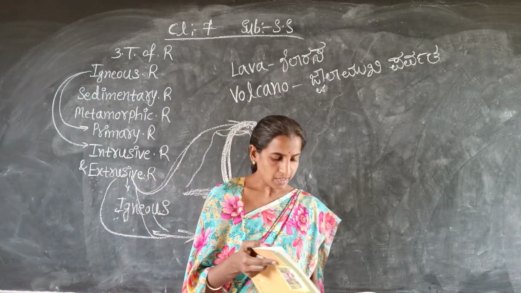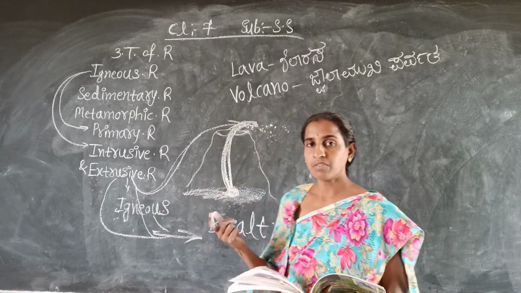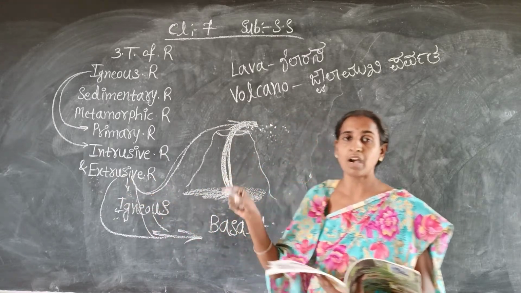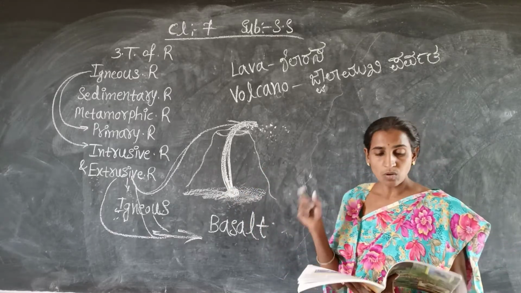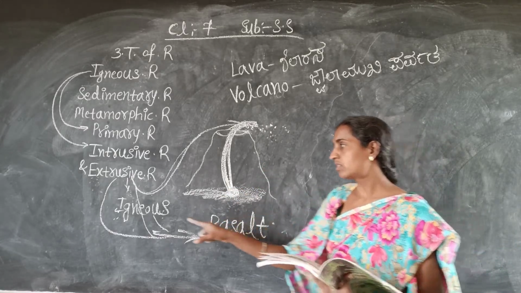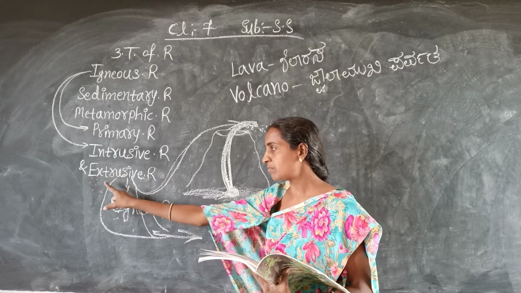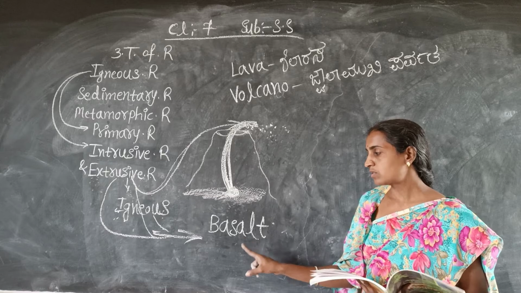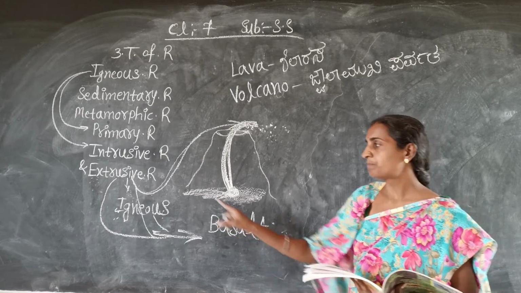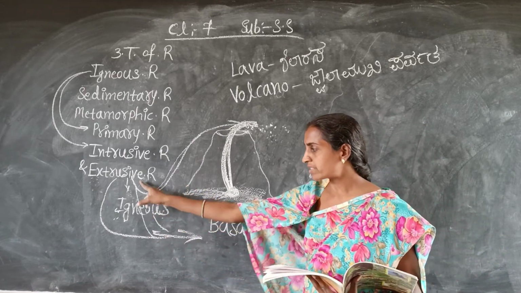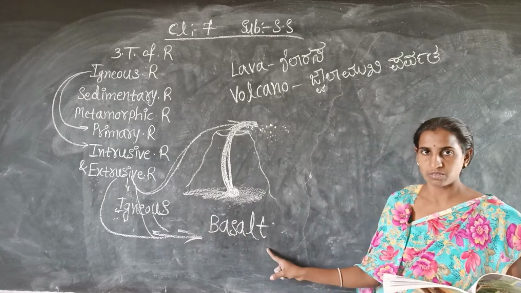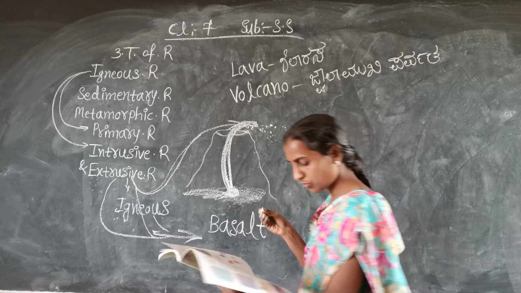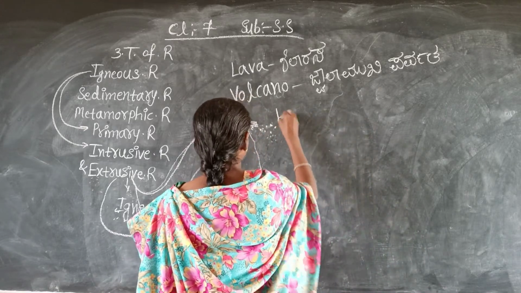So they have a very fine grain structure. Which rocks have the very fine grain structure? The extrusive igneous rocks. One best example for extrusive igneous rock is basalt. So that point you have to remember. Which is the best example for extrusive igneous rocks? That is basalt. In the previous class I already told you about basalt.